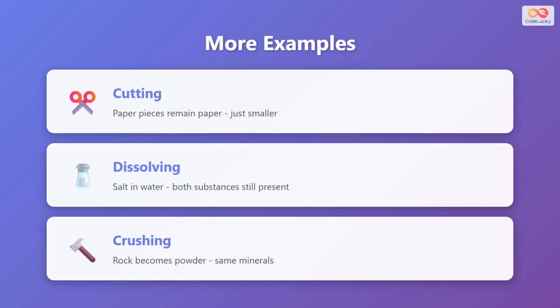Physical changes happen all around us every day. When you cut paper into pieces, the smaller pieces are still made of paper, just in a different shape. When salt dissolves in water, both substances are still present, they're just mixed together. When you crush a rock into powder, the powder contains the same minerals as the original rock, just in smaller particles.